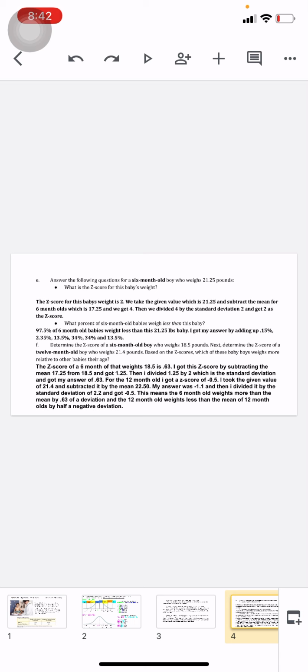For the 12-month-old, I got a z-score of negative 0.5. I took the given value of 21.4 and subtracted it by the mean, 22.50. My answer was negative 1.1. Then I divided it by the standard deviation of 2.2 and got negative 0.5. This means the 6-month-old weighs more than the mean by 0.63 of a deviation, and the 12-month-old weighs less than the mean of a 12-month-old by half a negative deviation.